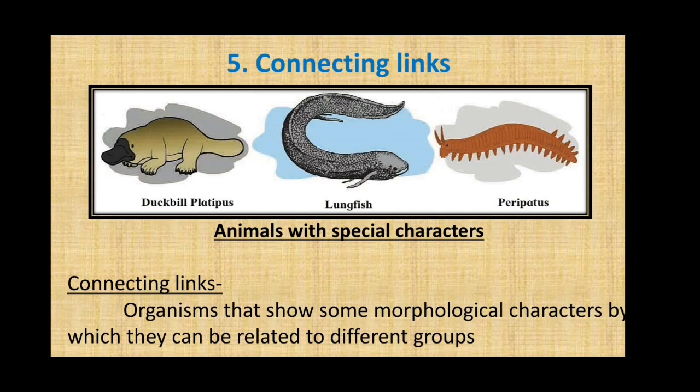It shows characters like segmented body, that of an earthworm, thin cuticle, parapodia-like organs, and arthropod characters such as tracheal respiration and open circulatory system, which is present in cockroach. So this Peripatus is the connecting link between the arthropods and annelids. There are many such examples, connecting links that indicate that mammals have evolved from reptiles, amphibians have evolved from fishes.